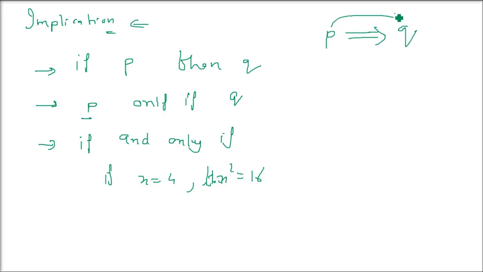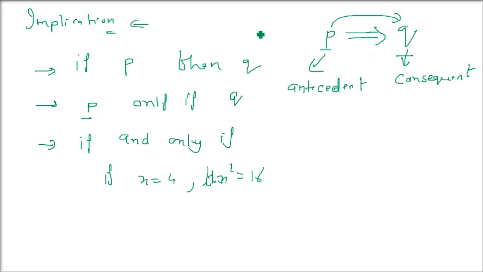So P implies Q. If P and Q are statements, here P is called the antecedent, and Q is called the consequent. So if P then Q will be denoted by this implication.